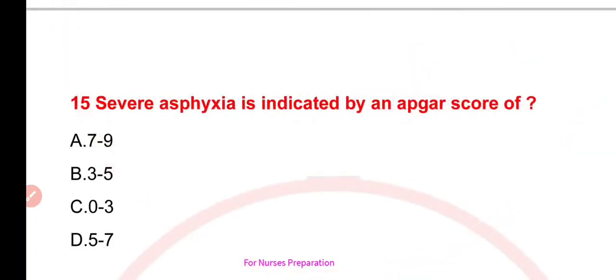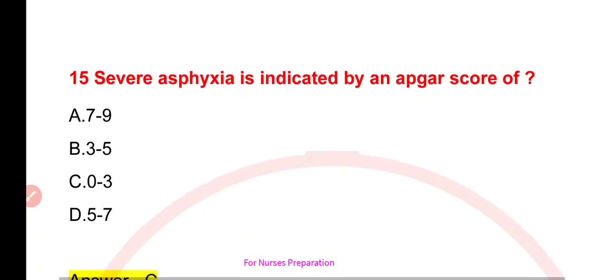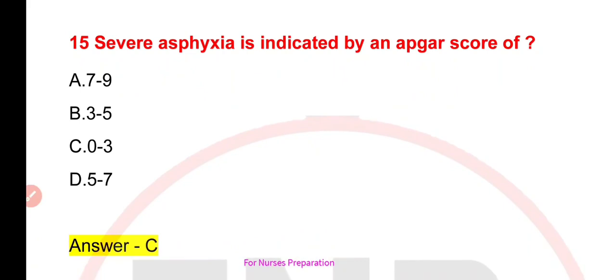Next question is, severe asphyxia is indicated by an Apgar score of. Your options are A, 7 to 9, B, 3 to 5, C, 0 to 3, or D, 5 to 7. Correct option is option number C, that is 0 to 3.